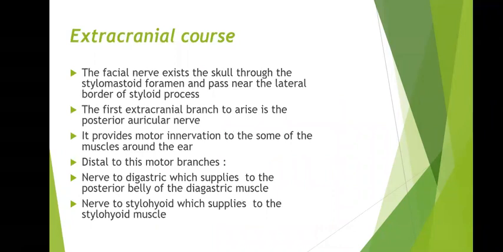Extracranial course. The facial nerve exits the skull through the stylomastoid foramen and passes near the lateral border of the styloid process. The first extracranial branch to arise is the posterior auricular nerve. It provides motor innervation to some of the muscles around the ear. Distal to this, there is a nerve to the digastric and the nerve to the stylohyoid. The nerve to the digastric supplies the posterior belly of the digastric muscle, and the nerve to the stylohyoid supplies the stylohyoid muscle.